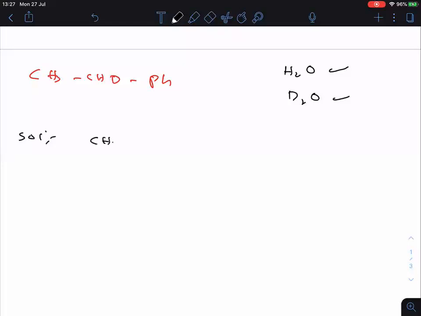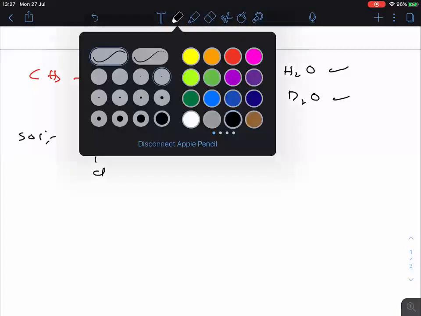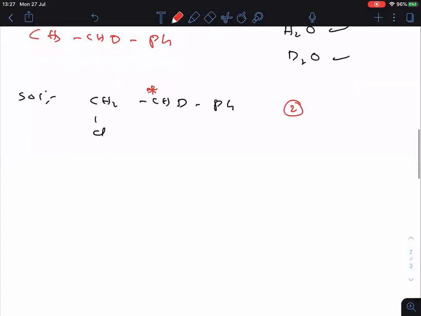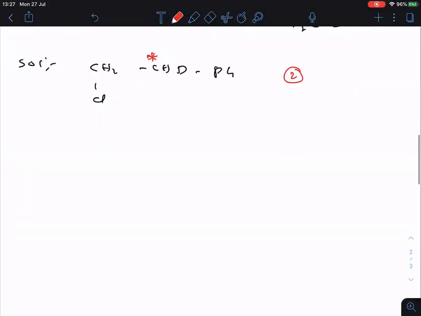So first of all, CH2Cl, clear. Then after that, CHDPH. Once you see here, we got a chiral center. Therefore, two isomers from here. So copy simultaneously.